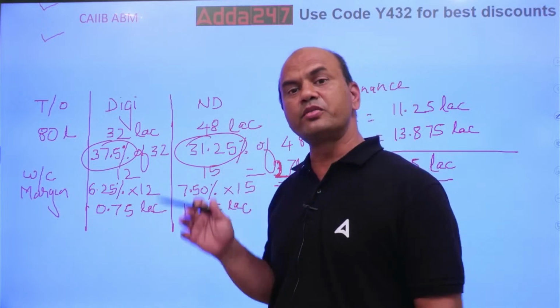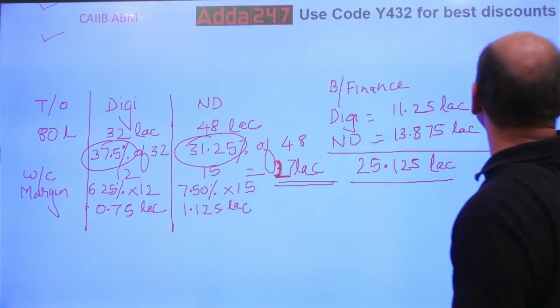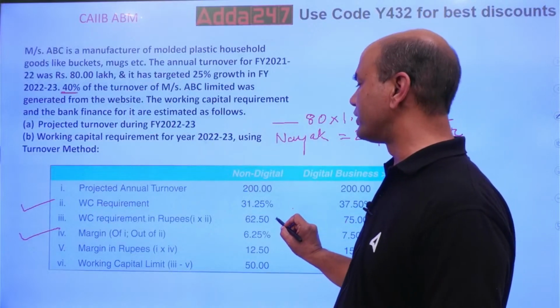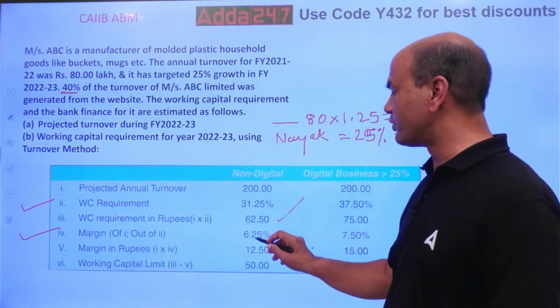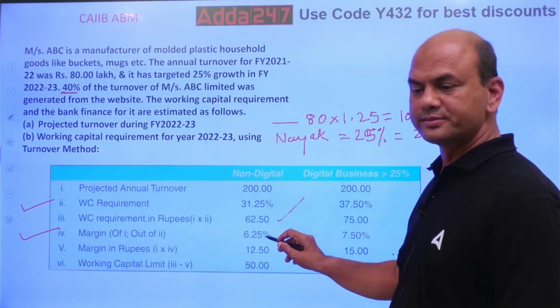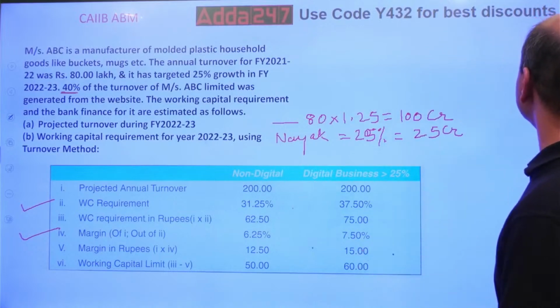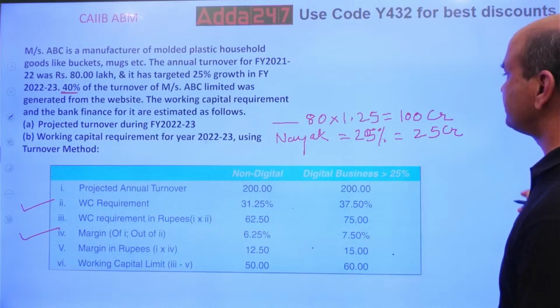In the exam, you always follow for 1 crore. Now this percentage given over here is 62.5. 62.5 was your working capital requirement. So here it is 6.25%, which is 10% of this. Similarly, 10% of this. So the same logic you will apply over here.